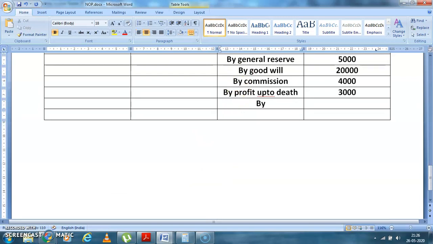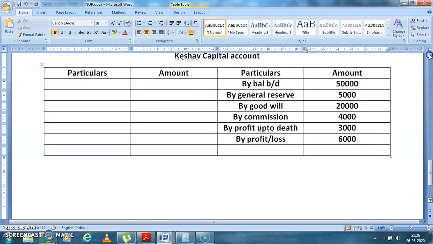So by profit and loss account. Yes. How much was the profit and loss adjustment account? No, 3 2s are 6, 6,000. Okay, students. So by this we have completed all the entries.